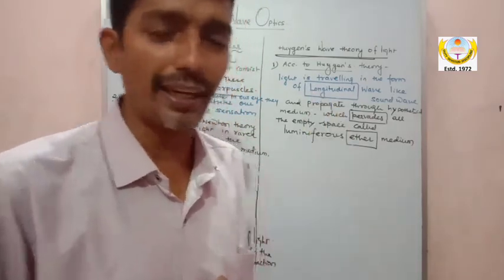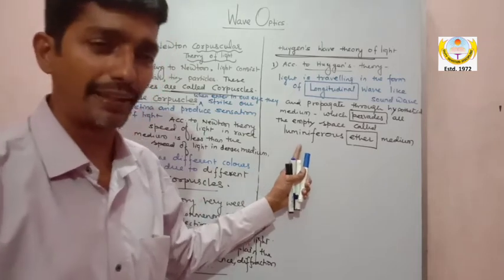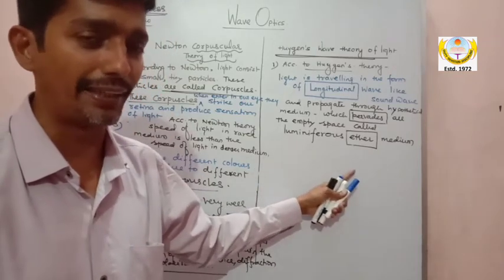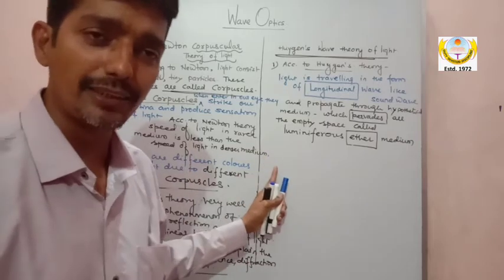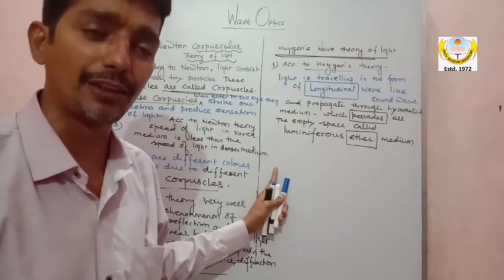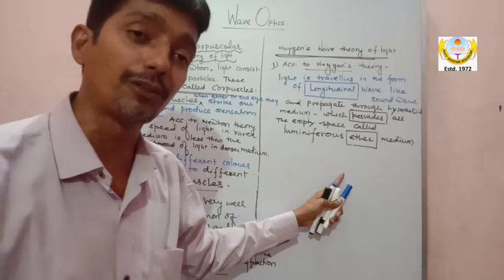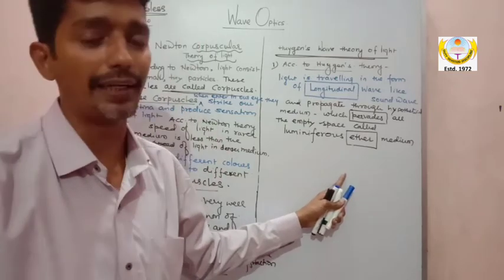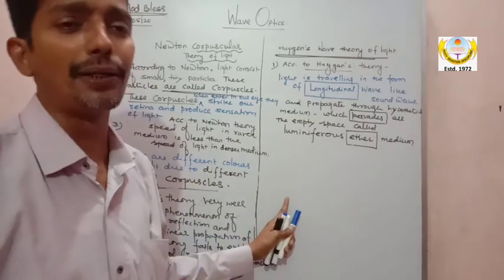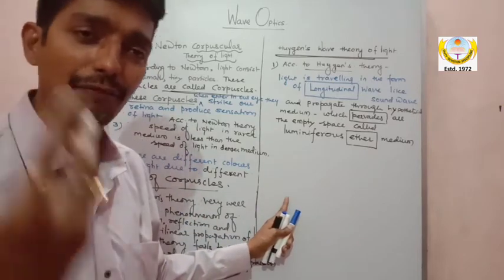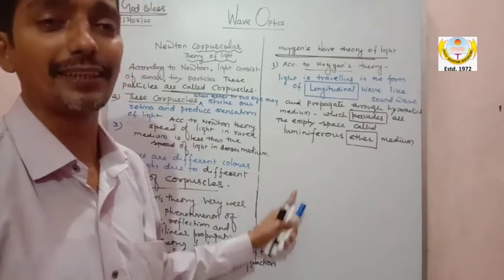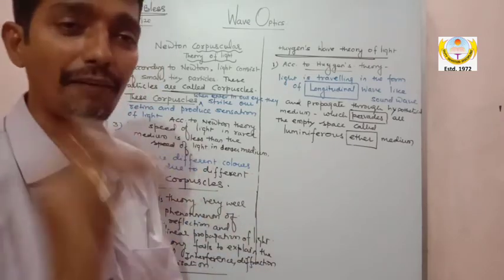Rest all is okay. His theory gave a better idea to understand that the speed of light in rarer medium is greater than the speed of light in denser medium. His theory told us that different colors of light are due to different wavelengths of light. His theory is able to explain refraction, reflection, rectilinear propagation, and along with all those things, his theory explains interference, diffraction and polarization.